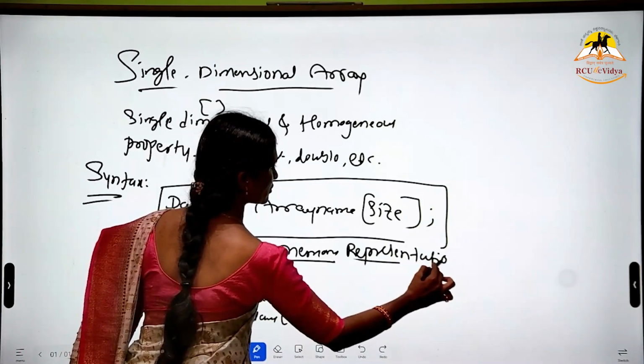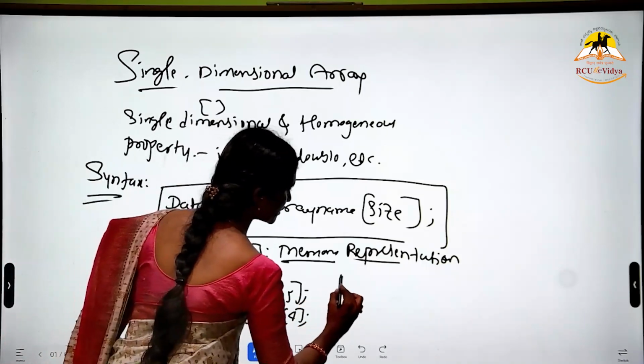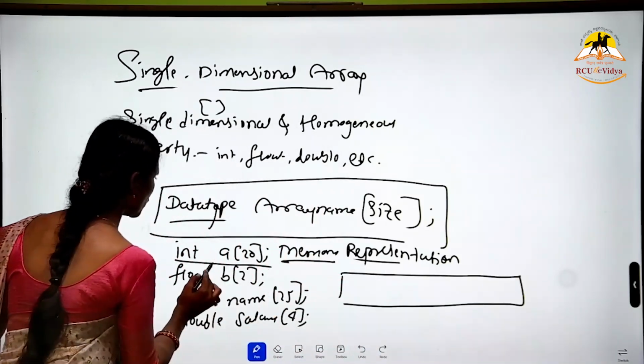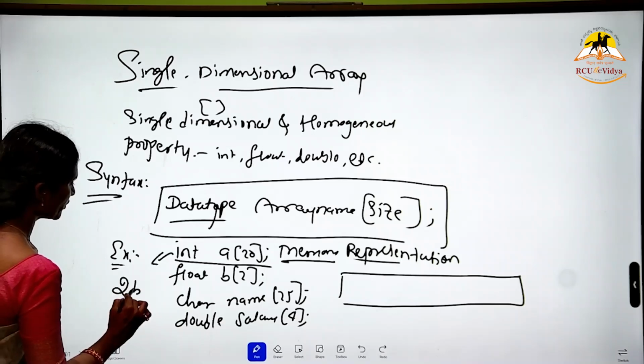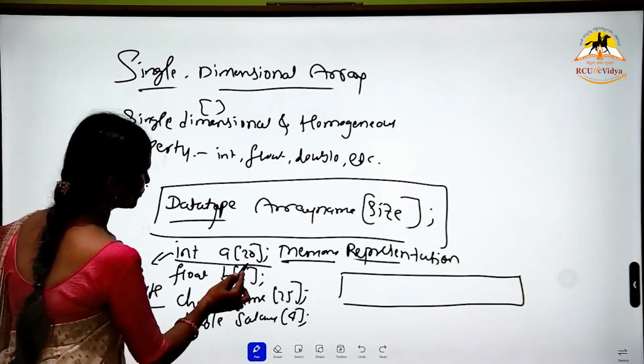If it is int a of 10, how is it stored? It is of integer data type. It takes 2 bytes of memory if it is a 32-bit operating system, and 4 bytes if it is a 64-bit system. So how much is it?